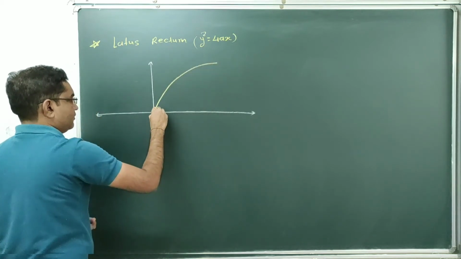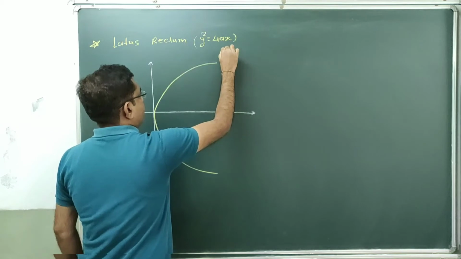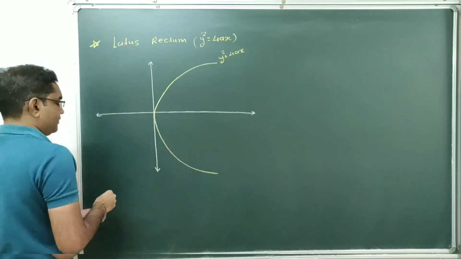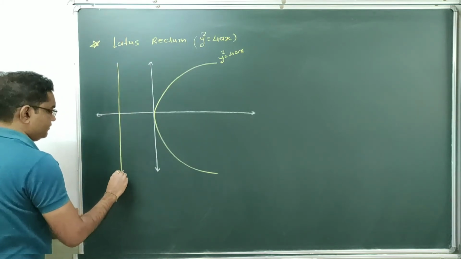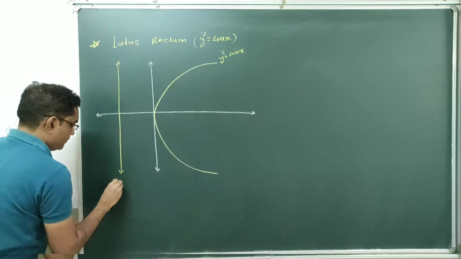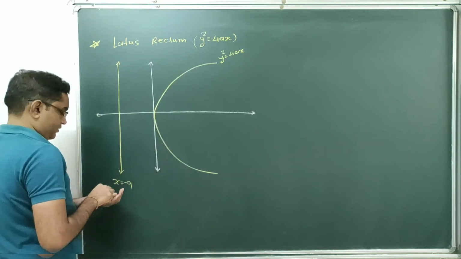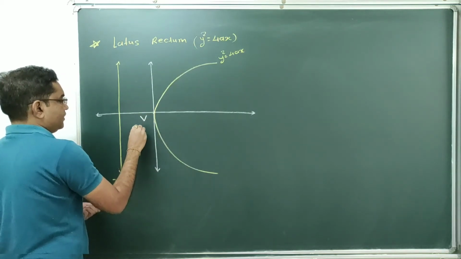This is our rightward parabola. The equation of this parabola is y square equal to 4ax. This is the vertex, and the directrix is x equal to minus a. This is the directrix of this parabola, x equal to minus a. This is the vertex V. Also you can write it as (0, 0).